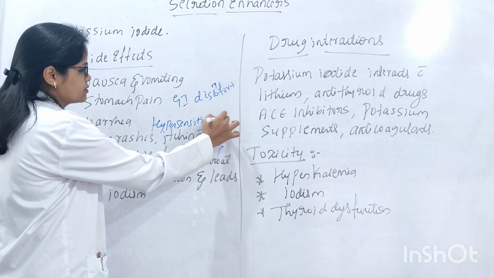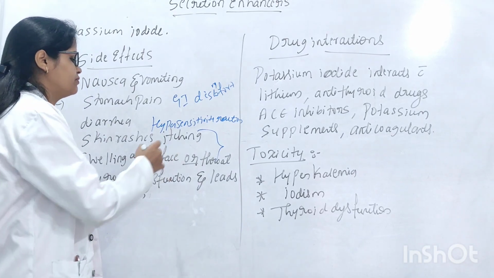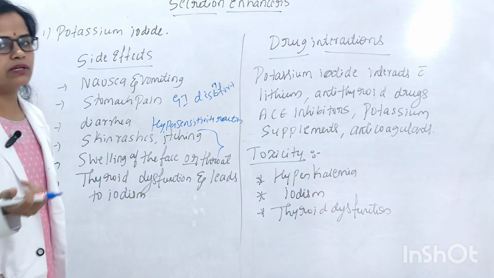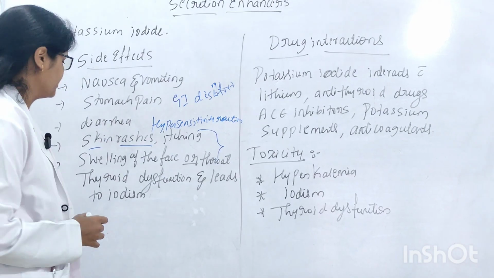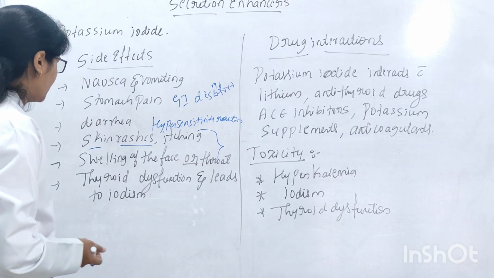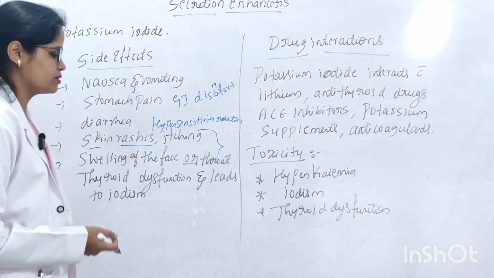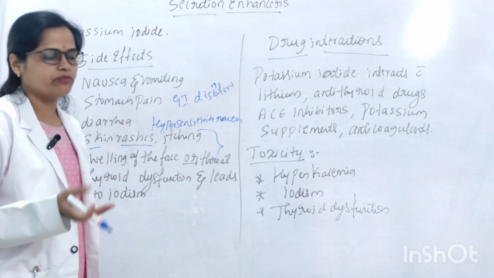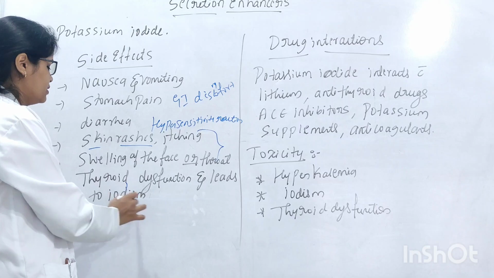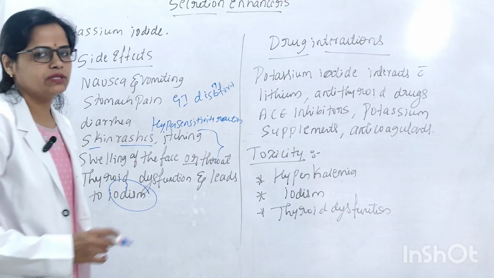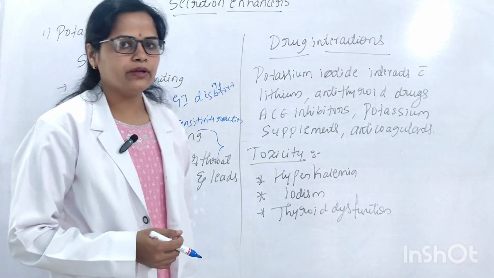Hypersensitivity reaction. If the patient has a history of hypersensitivity reactions and you administer these drugs without knowing it, the patient may have skin rashes, itching, swelling of the face or the throat. And next, thyroid dysfunctions leading to iodism. If patients have hyperthyroidism or hypothyroidism, without normal thyroid function, and you administer potassium iodide, the condition may get worse. The patient may develop severe iodism, an increased level of iodine.